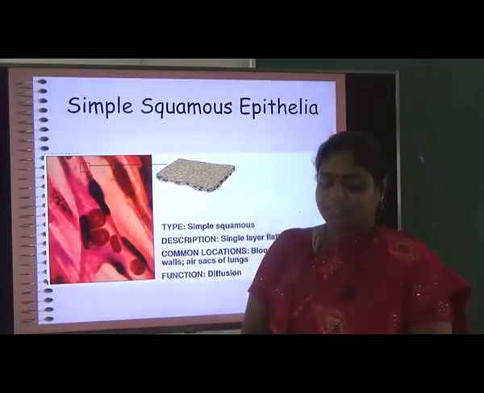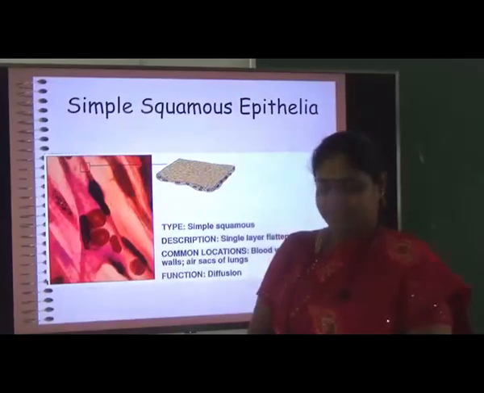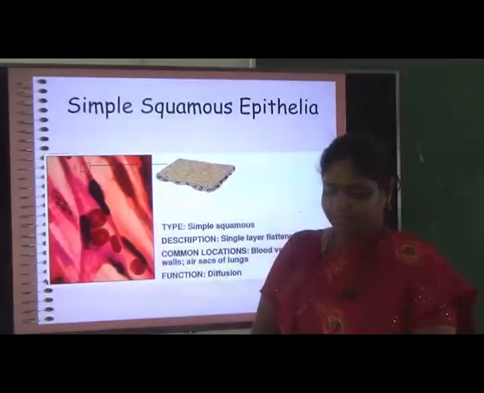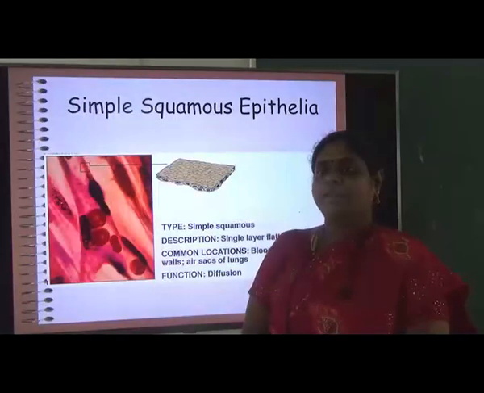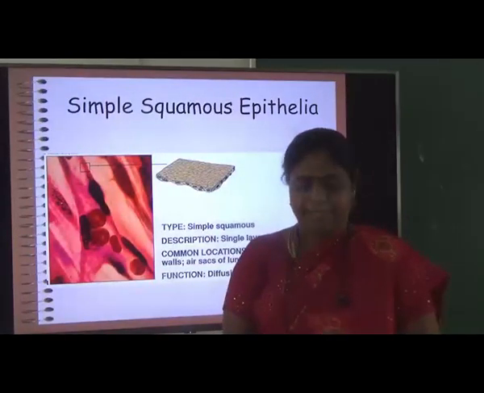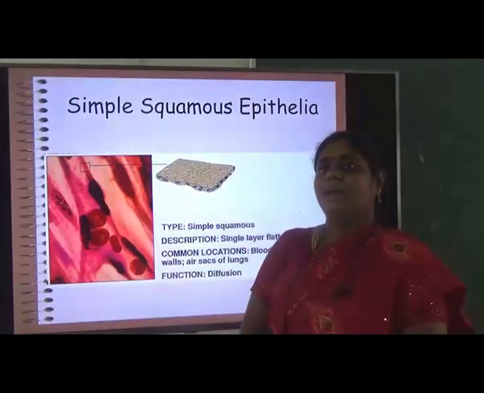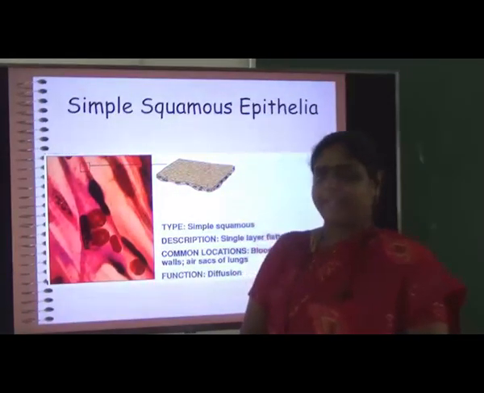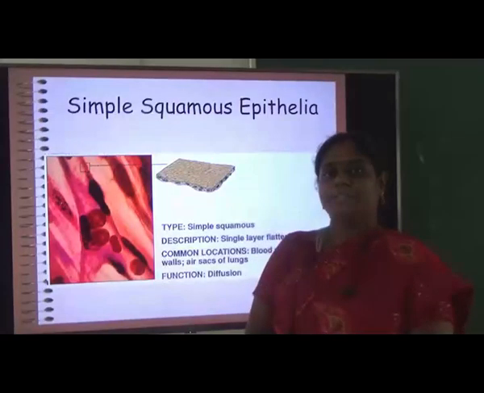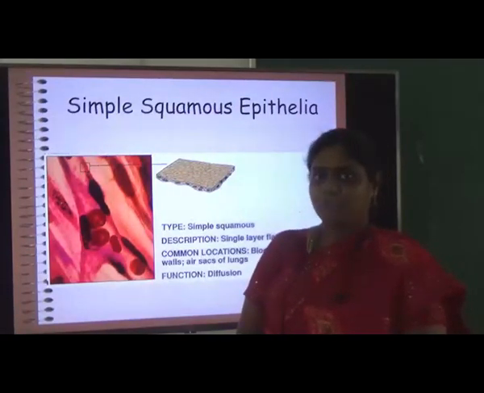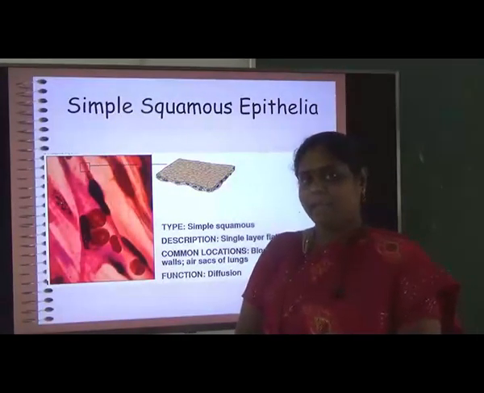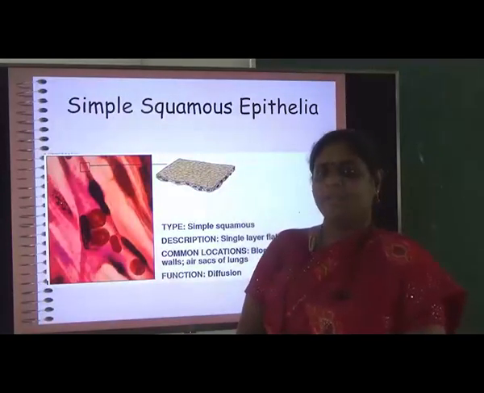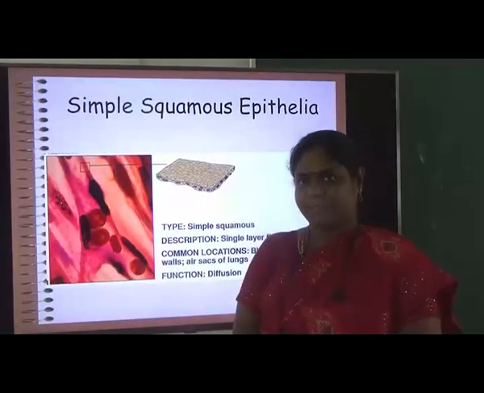Simple squamous epithelial cells are a single layer of flattened cells. They are located in the blood vessels and the walls of the lungs. Their main function is diffusion. When we respire, we breathe in oxygen and exhale carbon dioxide. During this process there is diffusion of O2 and CO2, inhalation of O2 and exhalation of CO2. This process between the alveoli and the blood capillaries is done by the simple squamous epithelia by diffusion.